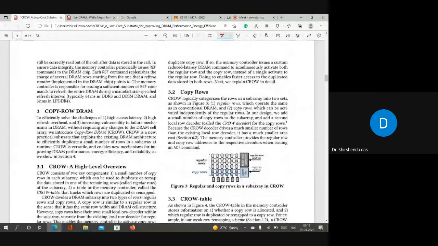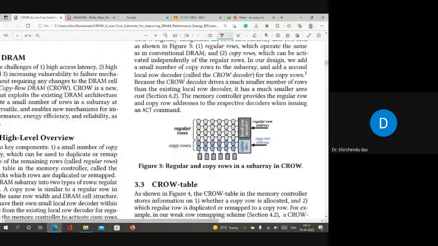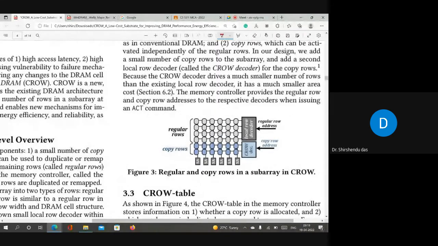So let me go directly to the main concept of this paper: CROW, copy row DRAM. That's why they call it CROW, copy row DRAM. So how have they designed it? Suppose this is your subarray. What they propose here is that the rows in the subarray are divided into two parts. The first part is called regular rows, and the second part is called copy rows. Copy rows will be very few. Normally the number of rows in a subarray is more than 500, maybe 512. Suppose there are 512 rows; out of those, I think only 4 to 8 rows will be copy rows, not all rows.